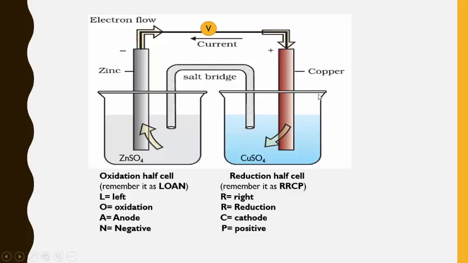So unlike the electrolytic process that you have learned in class 10, where in electrolysis your anode is positive and cathode is negative, in a galvanic cell it is a little different: anode is negative and cathode is positive. That is what you have to remember. You should not mix this concept with the electrolytic cell.